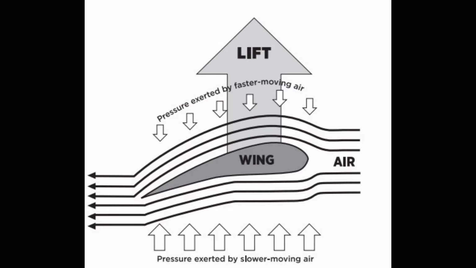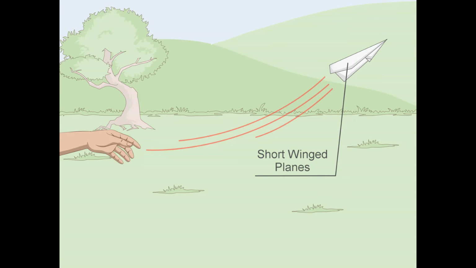The air on top of the wing is traveling faster than the air on the bottom, and a fast-moving stream of air produces low pressure and a slow-moving stream produces high pressure. This means that the air beneath the wing is pushing up more than the air above the wing. The difference in pressure is called lift, and the combination of thrust and lift causes the plane to go up